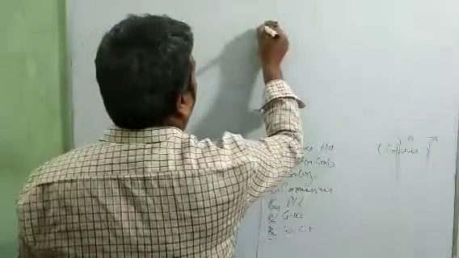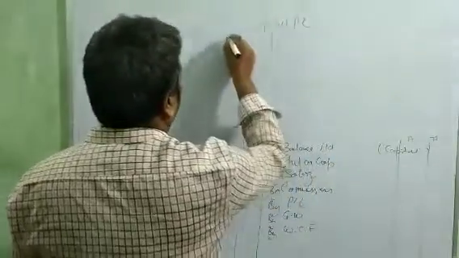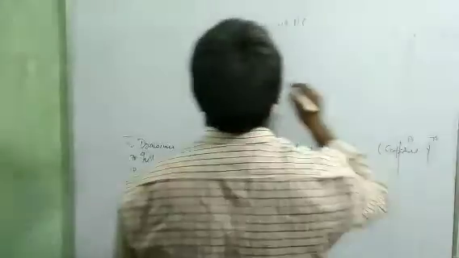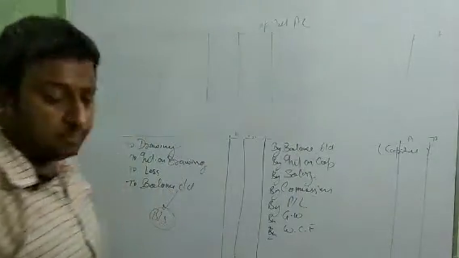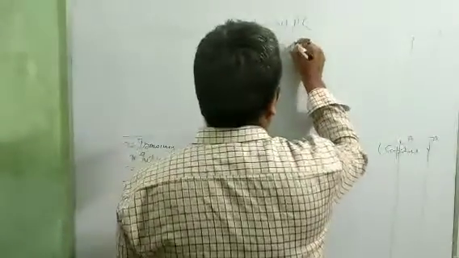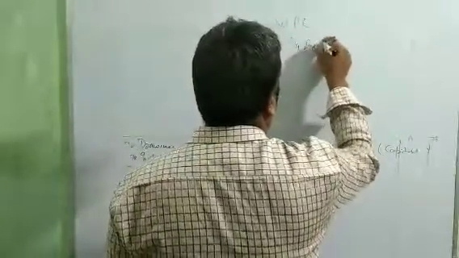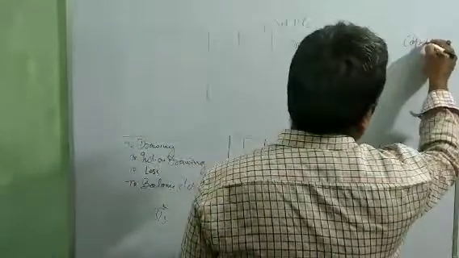First, the capital account. Same again. How many partners are in the firm? Equal to the columns we are going to maintain for the amount. Here we are showing: by balance b/d, that is capital, beta.